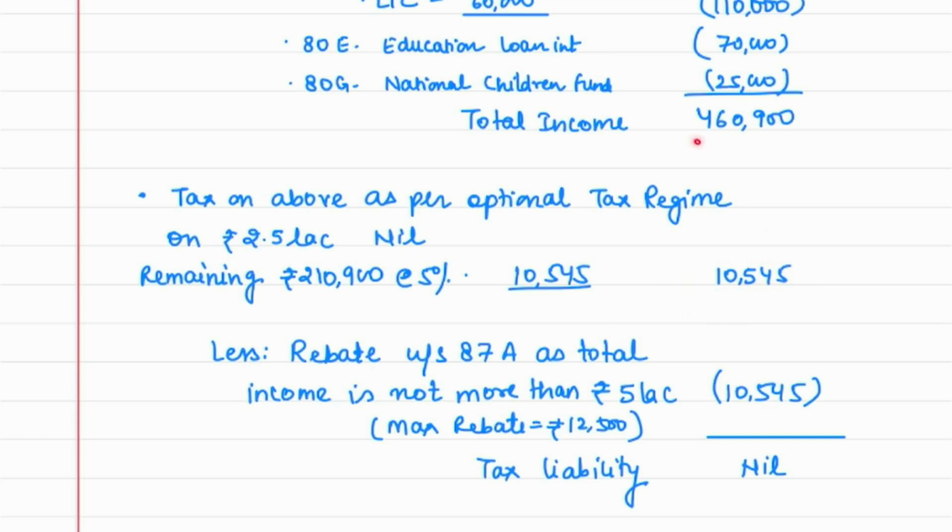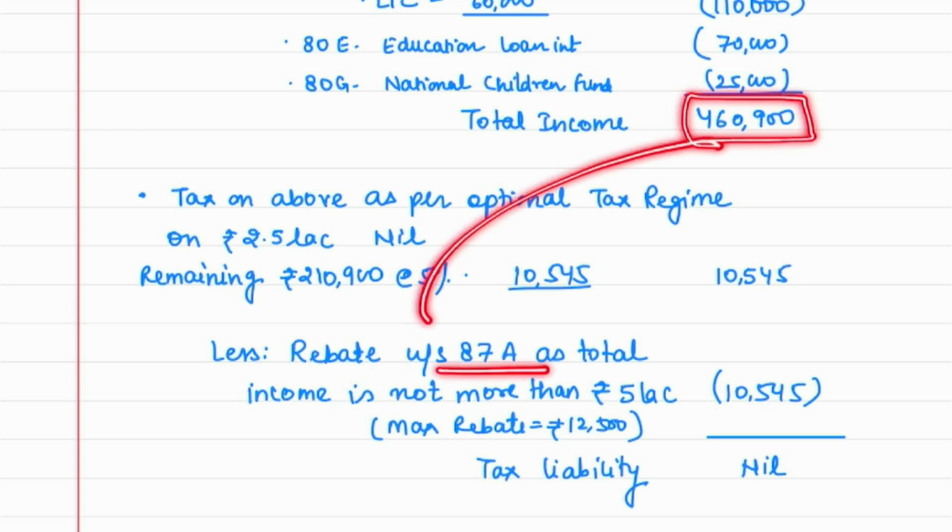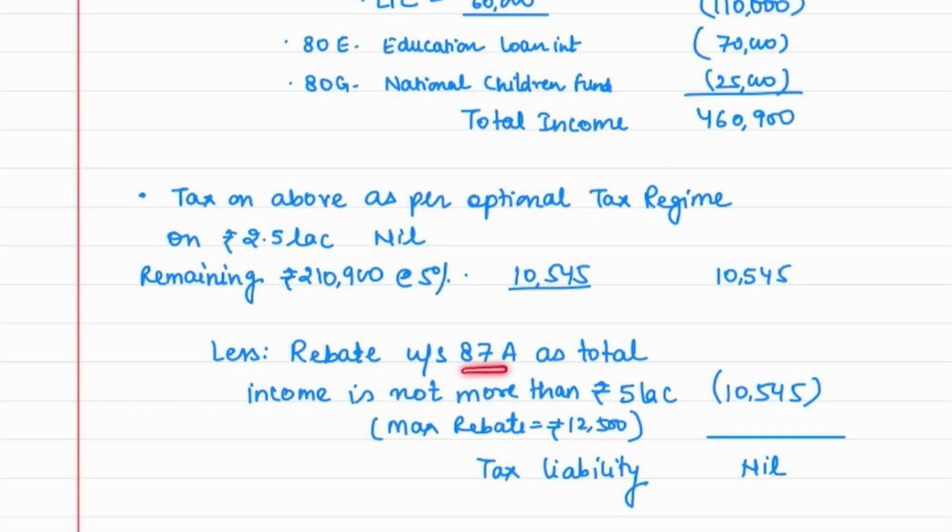And you can see that this person is a resident individual, and here the total income is not exceeding 5 lakh rupees. So here rebate will also come into picture. Got it? So how much is the rebate available? The tax on this income, or rupees 12,500, whichever is lower. So the rebate would be 545, and the tax liability would be nil in this case. In fact, this is the best option, B1, because our tax liability is coming zero over here.